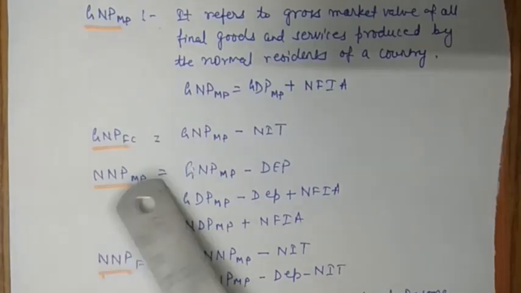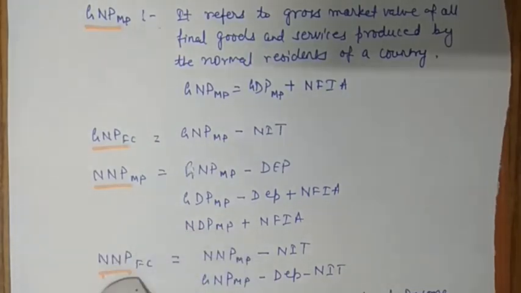If you have NNP at MP and you have to convert it into national income, that is NNP at factor cost, the difference here is market price, here it is factor cost. So what will you do? NIT. The difference between MP and FC is NIT. So here you will subtract NIT.